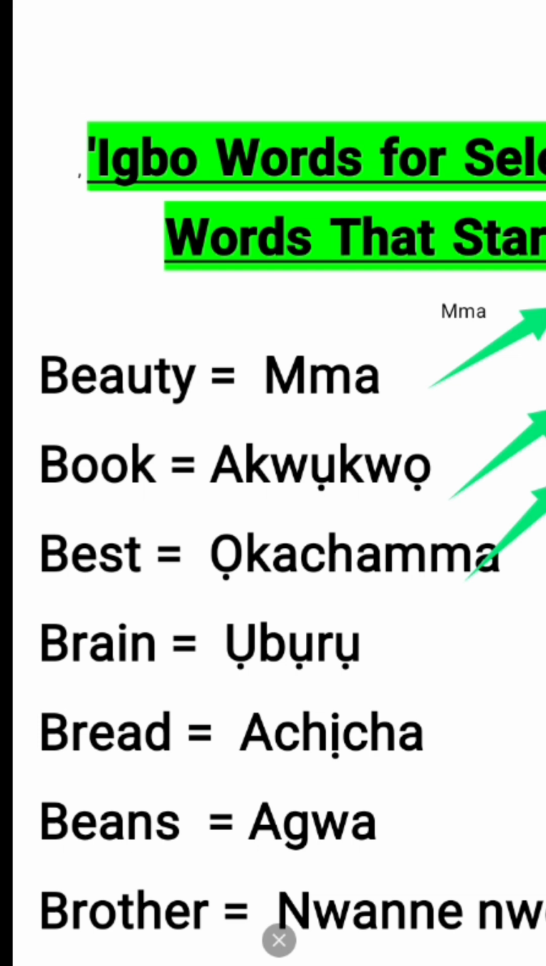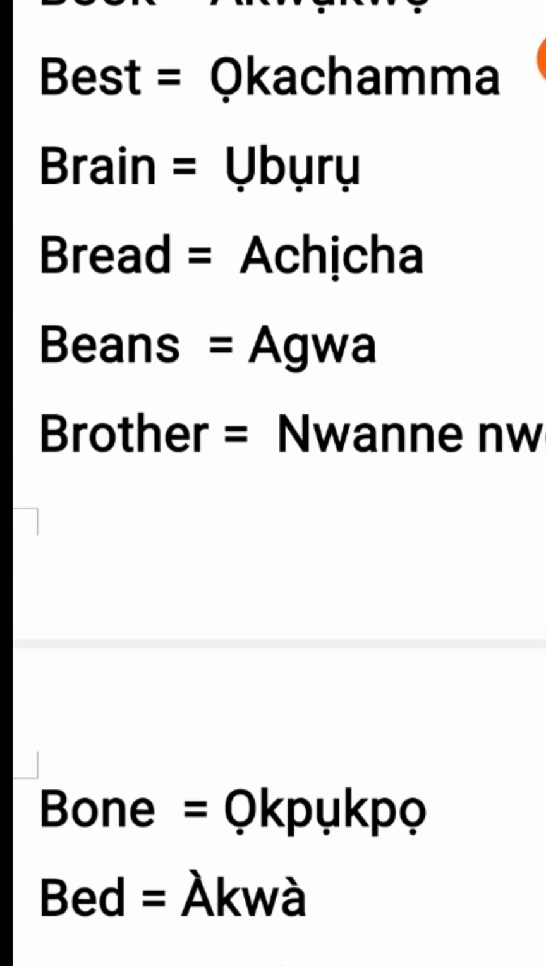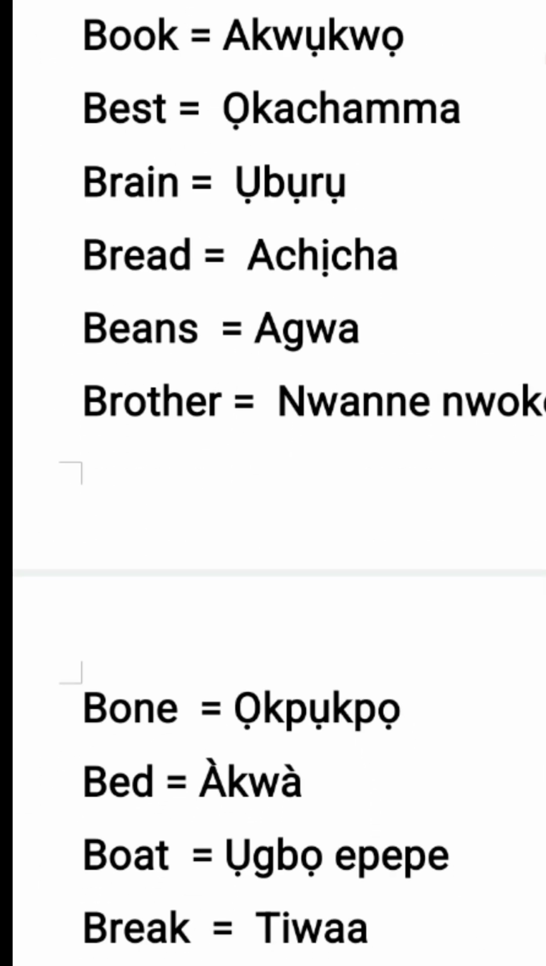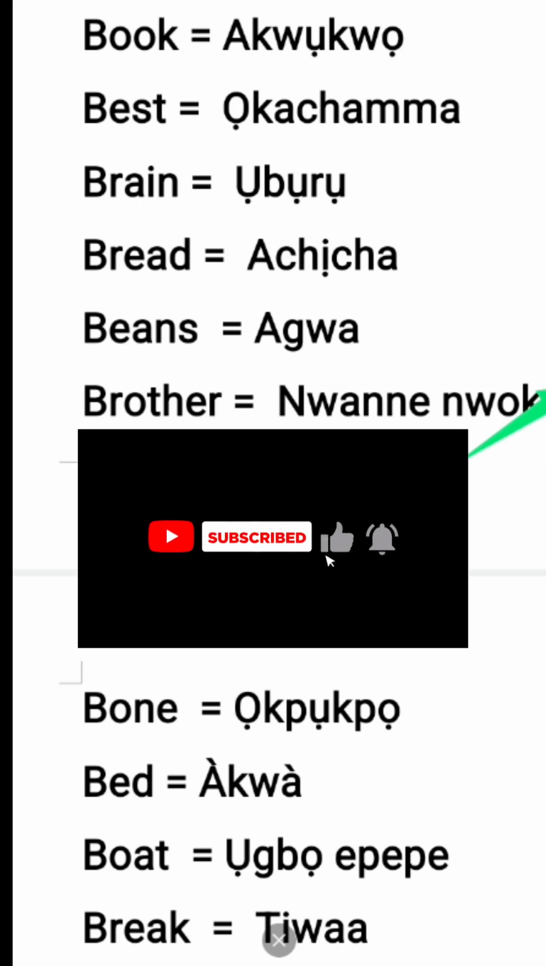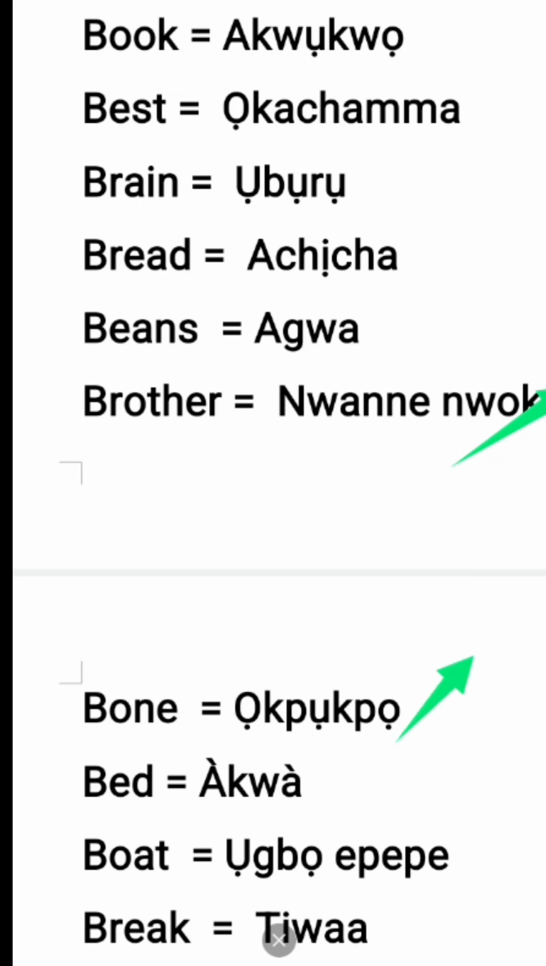That's it. Then brain, ụbụrụ. We have bread, achịcha. Beans, agwa. Then we have brother, nwanne nwoke. He is my brother. Ọ bụ nwanne m nwoke. Nwanne nwoke, my brother. We have bone, ọkpụkpụ.